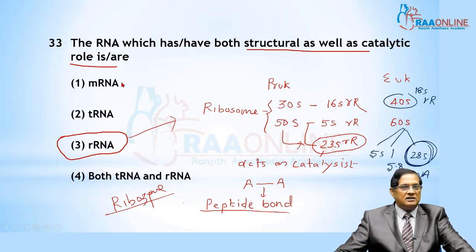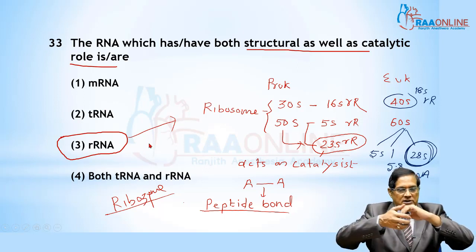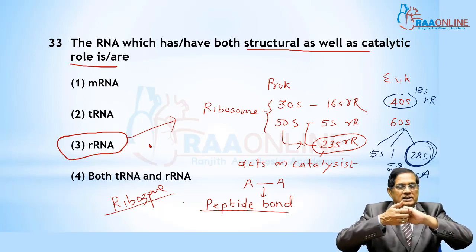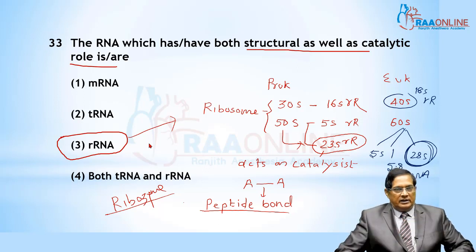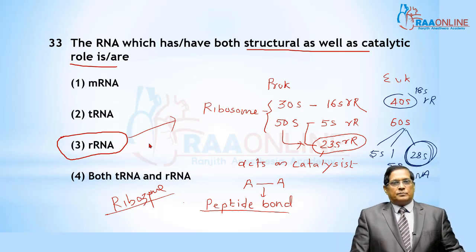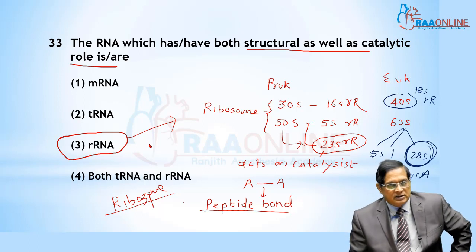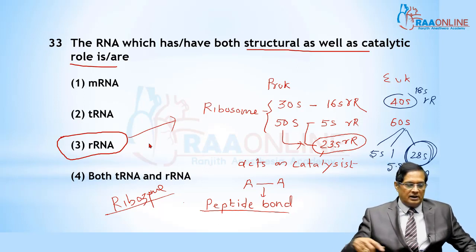mRNA carries information regarding protein synthesis. The role of tRNA is to transfer amino acids to the site of protein synthesis, whereas rRNA is responsible for the proper arrangement of those amino acids carried by the tRNA. So the proper polypeptide chain is synthesized with the help of rRNA.